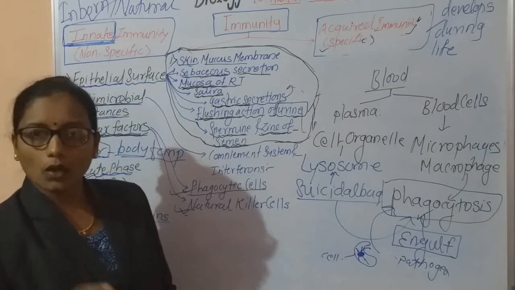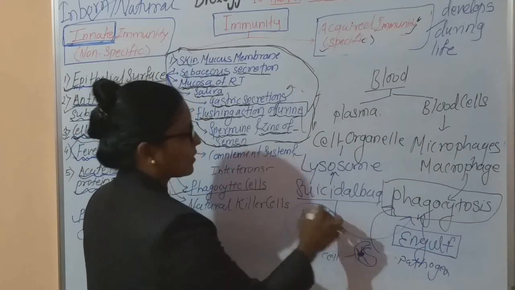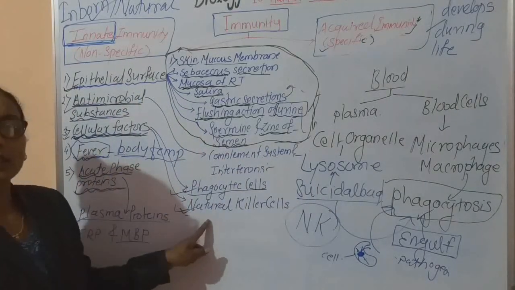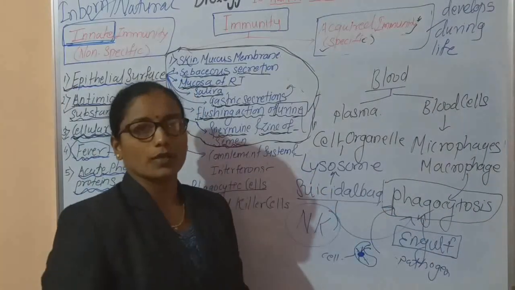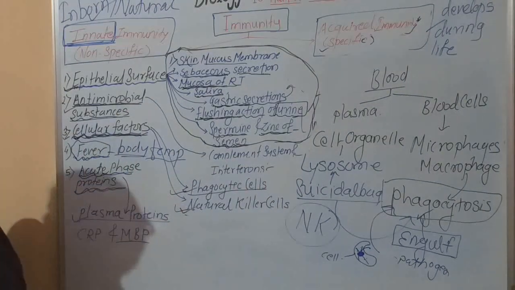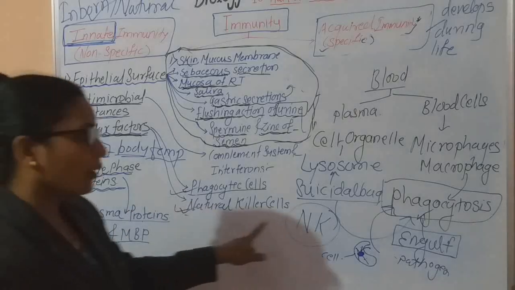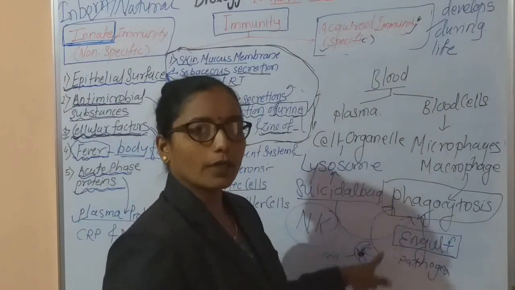Along with phagocytes, natural killer cells also work. Both these cells are important for killing microorganisms with the help of phagocytosis. Remember this point: these cellular factors, phagocytic and natural killer cells, perform the action of phagocytosis, destroy the pathogen and protect the human body.